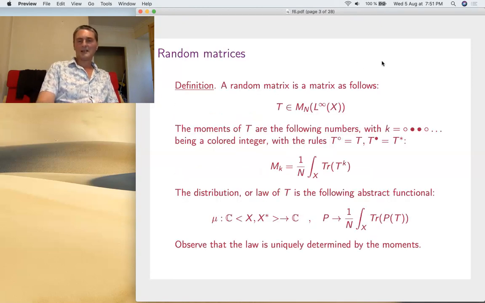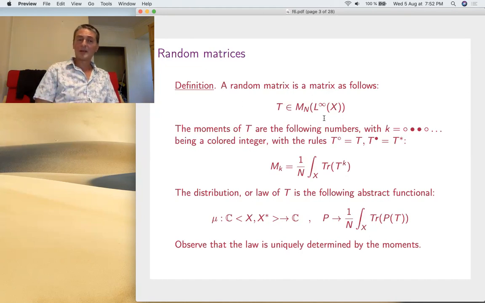Well, random matrices, let's explain a bit. These are things that appeared already in the previous lectures, but let's go very quickly through all these materials. So a random matrix is a matrix which is random, I mean, the entries are random variables. Now, of course, you can view this in 4 possible ways. So it's either Mn of L infinity of x, I mean, matrices as variables there. Very useful sometimes is to put a tensor sign there: Mn of C tensor L infinity of x. It's the same thing, but it's sometimes better to do it with the tensor.